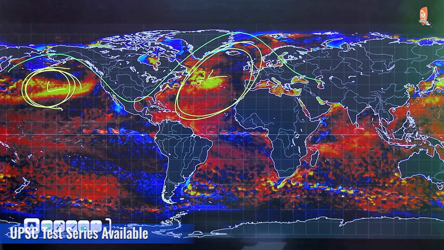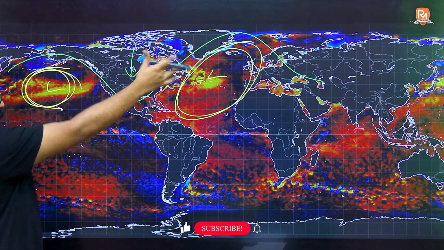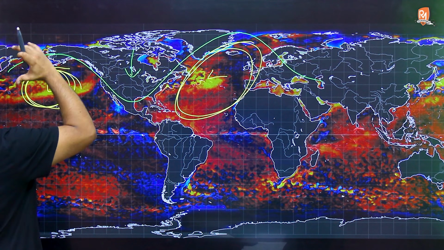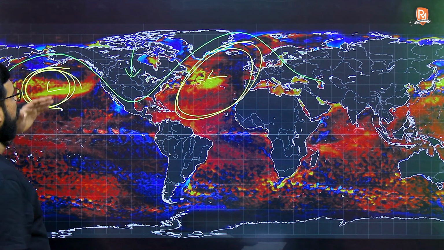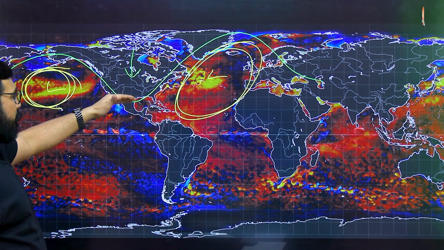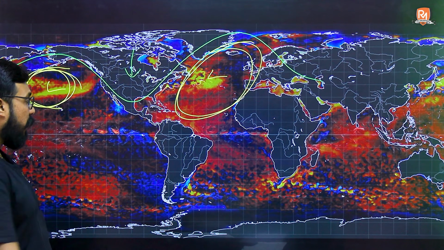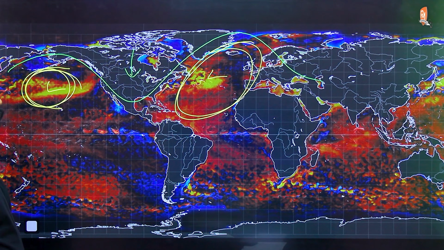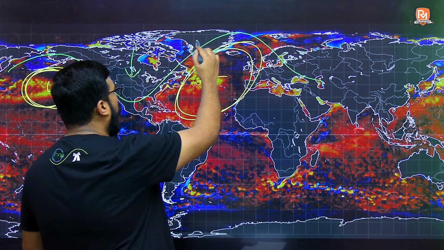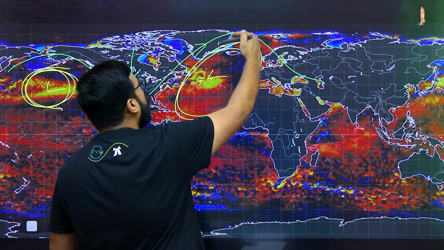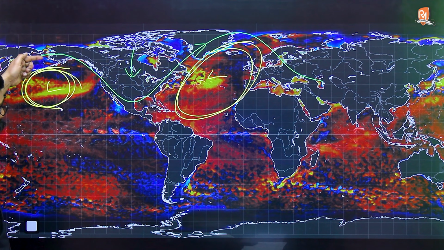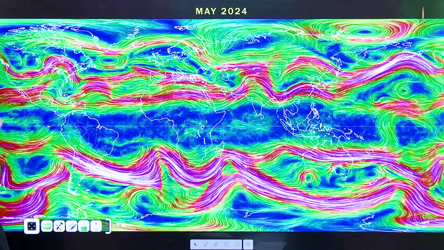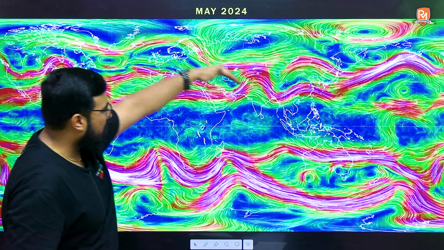Since in winters the polar jet stream descends on the land masses, the boundary of the cold and warm air masses extends to lower latitudes on the land masses than over the water bodies. Why? Because the water bodies are warmer even to a higher latitude. These warm water bodies do not allow the polar jet stream to meander to lower latitudes on the water bodies, which only means that the polar jet stream will meander more over the land masses.